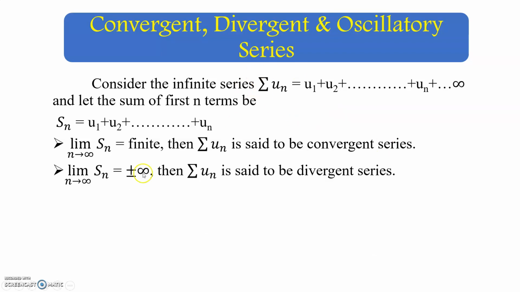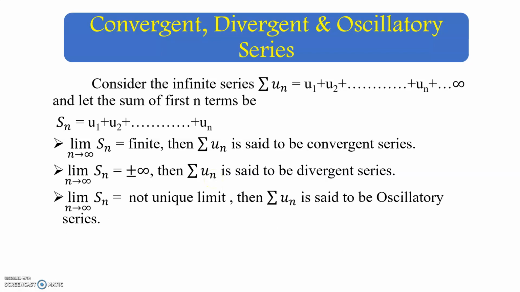If limit n tends to infinity of Sn equals either plus infinity or minus infinity, then the series is said to be a divergent series. Next, the oscillatory series: if limit n tends to infinity of Sn does not have a unique limit, then summation un is said to be an oscillatory series.